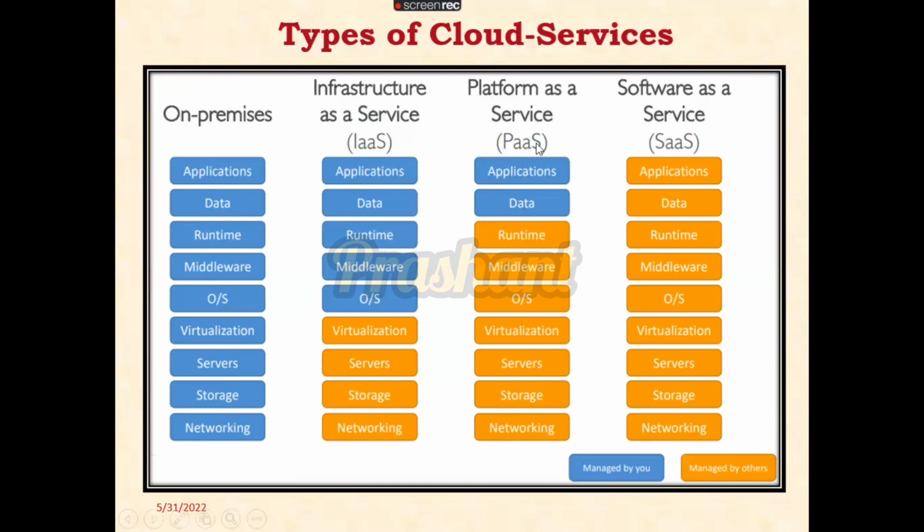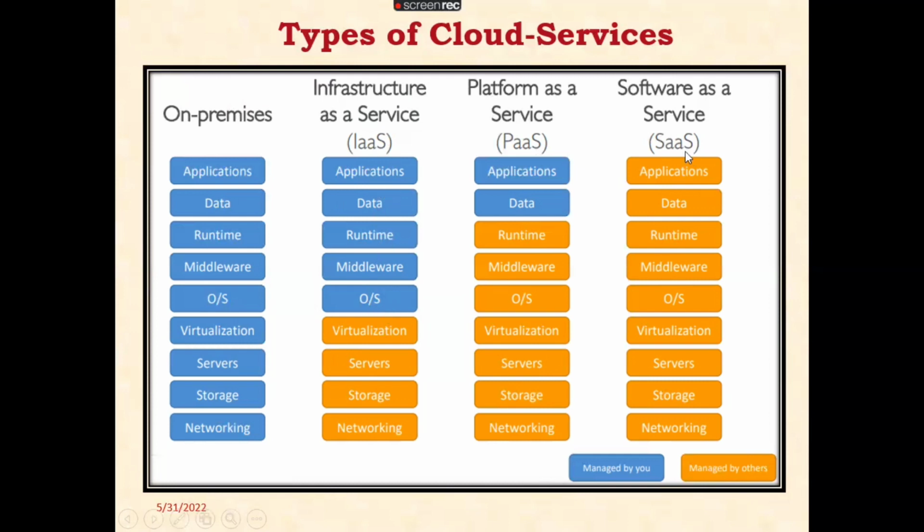For example, the platform, like Eclipse, we need to install. Suppose an Apache server is required, that we need to install. Data means, for example, if you want to run a project, that data we need to upload. So application and data are managed from our side, and all the other things are managed by the cloud. Got it? So this is called platform as a service. And in infrastructure as a service, virtualization, server, storage, and networking will be managed by the cloud, and the runtime, middleware, and operating system are managed our own way.